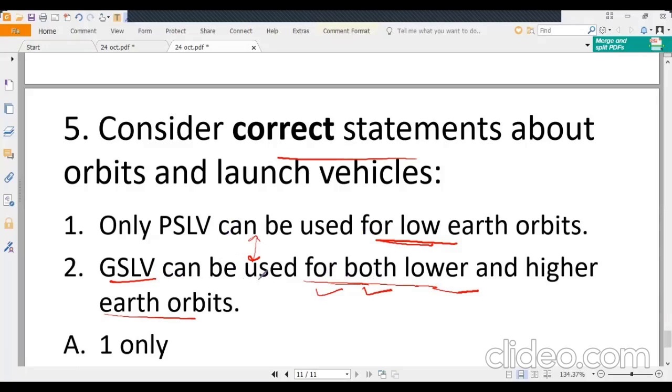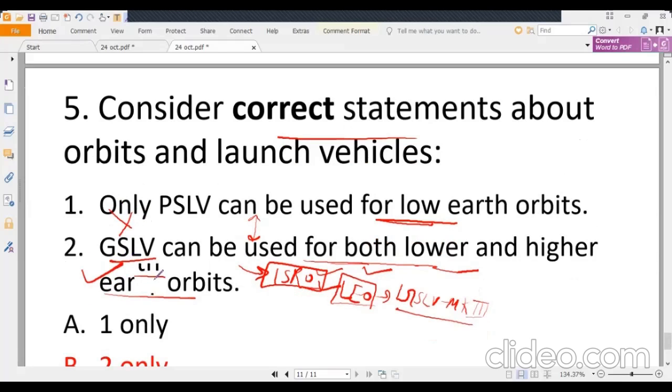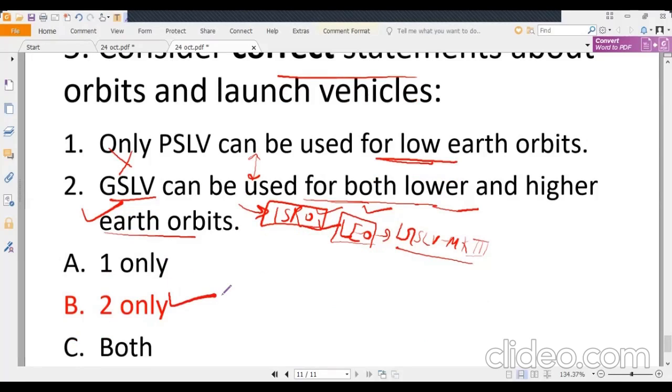because in today's newspaper we have discussed that ISRO has launched 36 commercial satellites in lower Earth orbit with the help of GSLV Mark III. So second statement is correct. So automatically first becomes wrong. Answer is B only. So these were the 5 questions of the day.